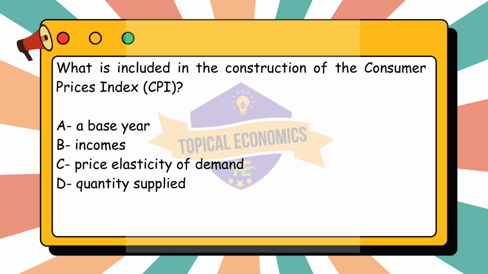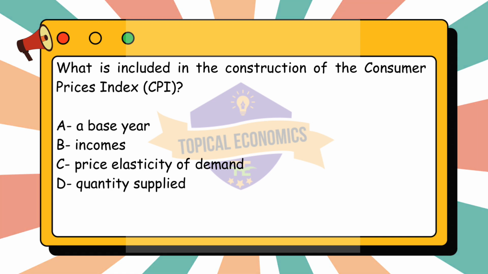Option B, incomes, is incorrect. Incomes are not included in the construction of the CPI. The CPI focuses on price changes for a fixed basket of goods and services, not on the income levels of consumers. However, changes in the CPI can influence real incomes, as rising inflation can erode purchasing power.